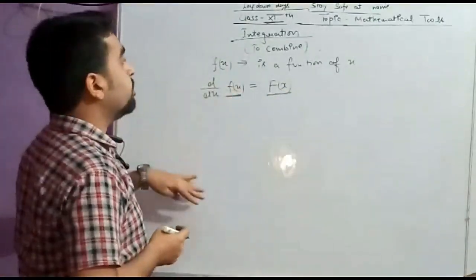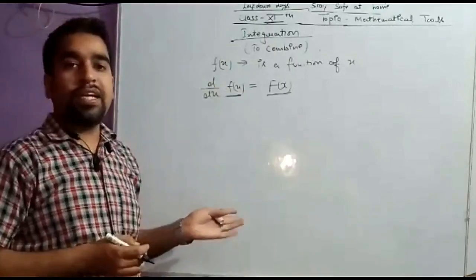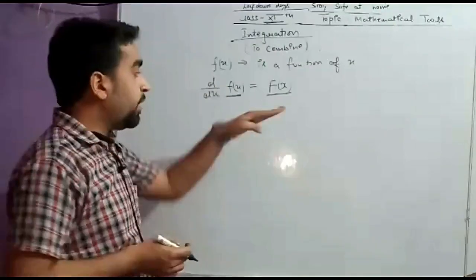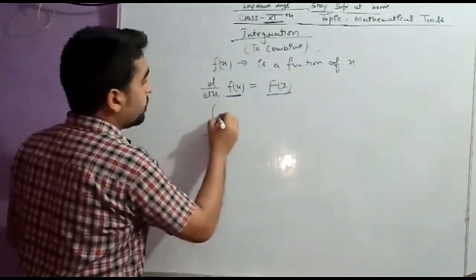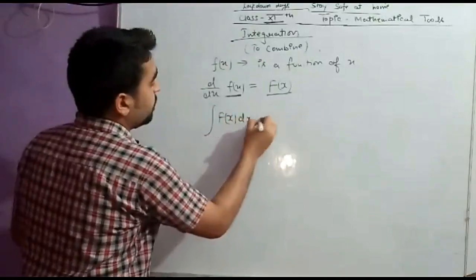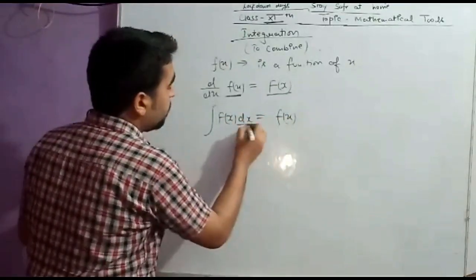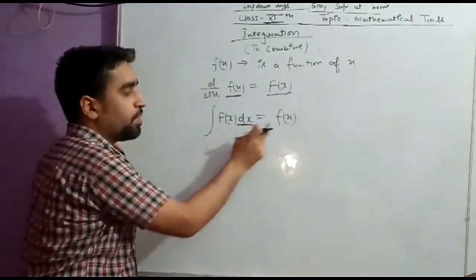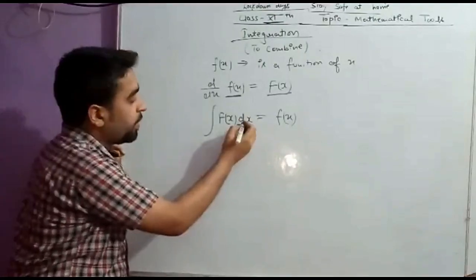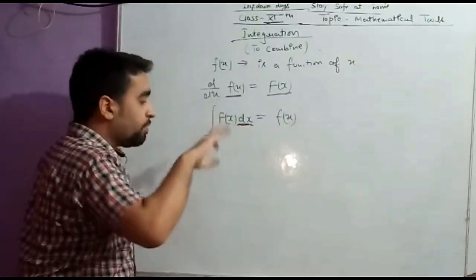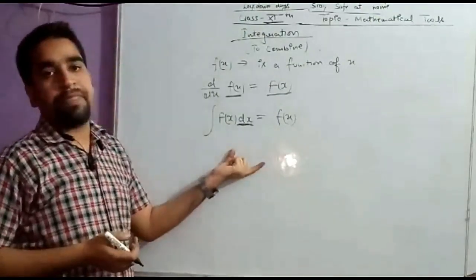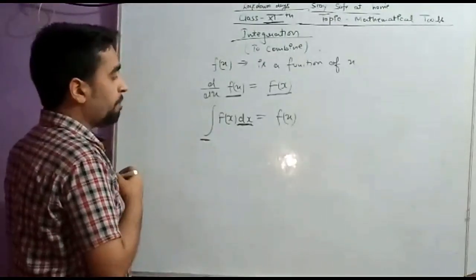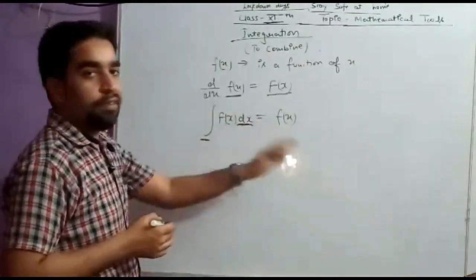Integration is the method by which, if the derivative of a function is given to us, we can calculate the function. So if we integrate F(x) dx, we will get f(x). What is dx? This dx denotes that we are integrating this function with respect to x. So dx denotes the variable with respect to which we are going to integrate. This is the symbol for integration. Remember the symbol.